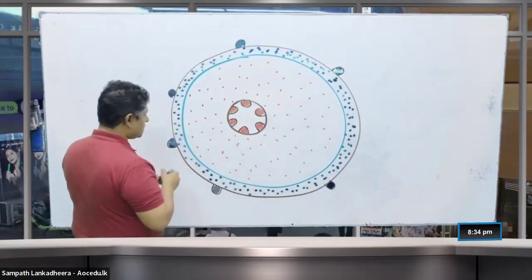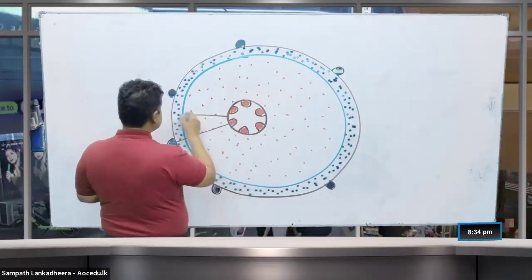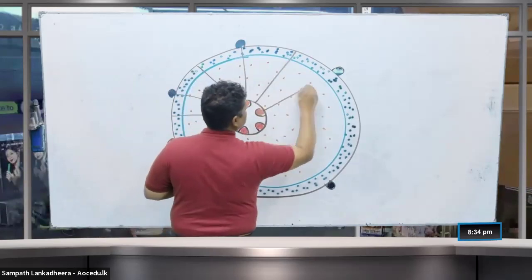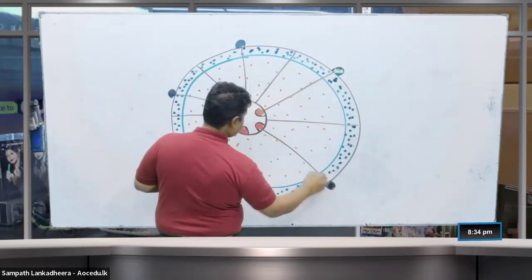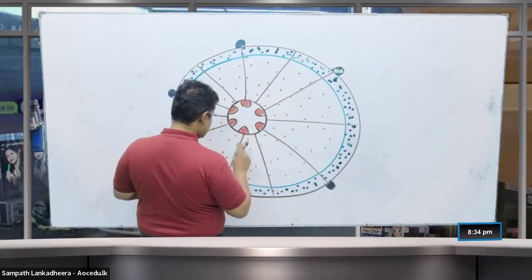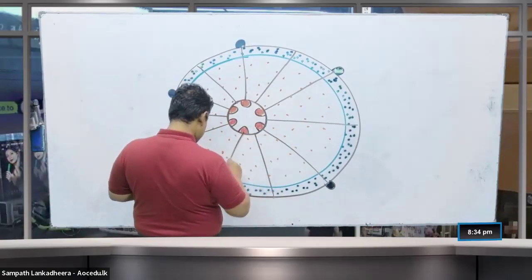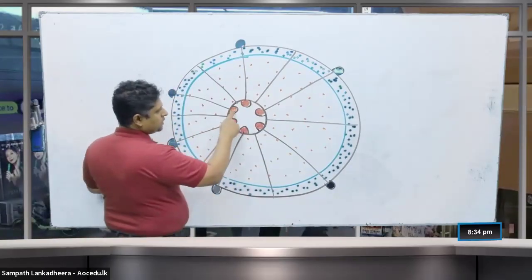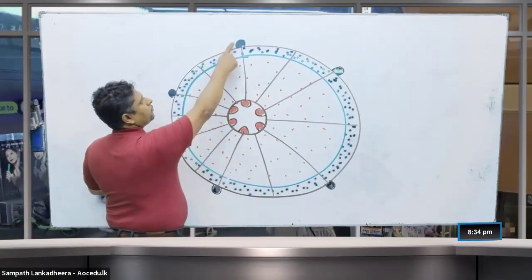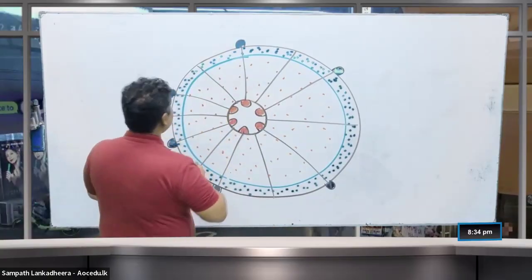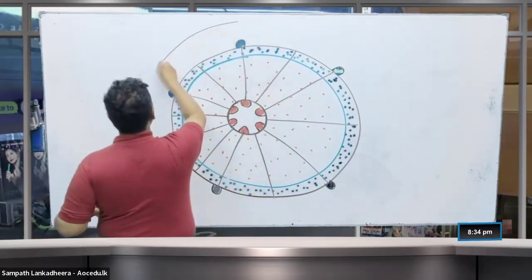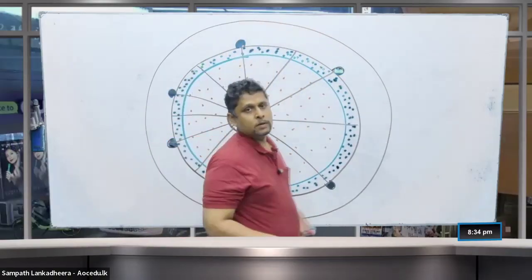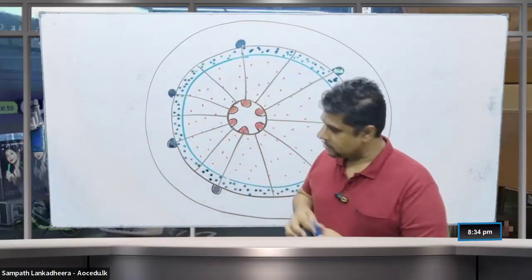And then you can see some of the rays. What do you call them, people? The vascular rays, right? These are the vascular rays. So this is primary xylem, secondary phloem, primary phloem. And then you can show the epidermis.